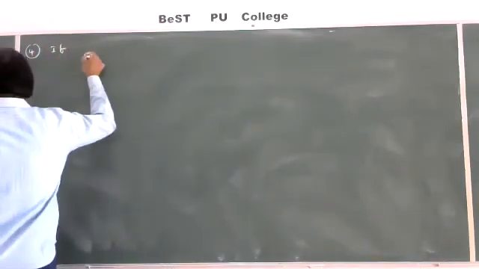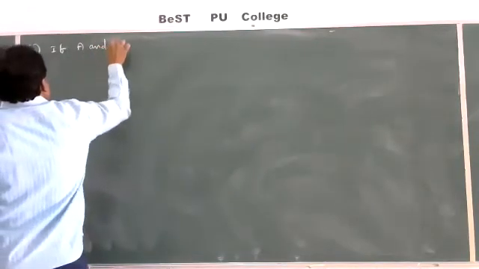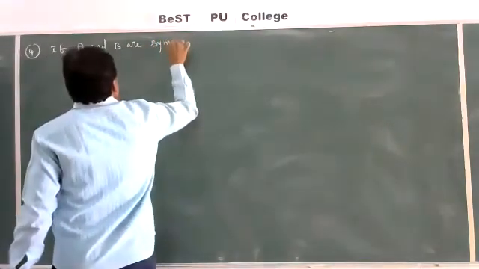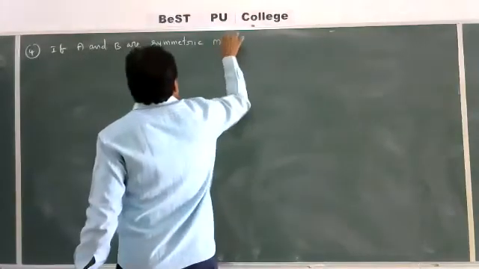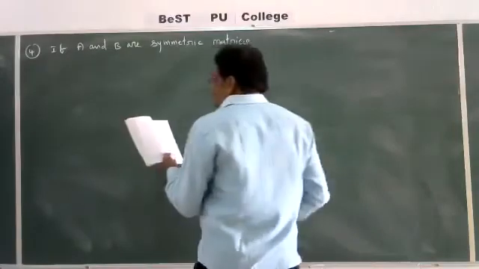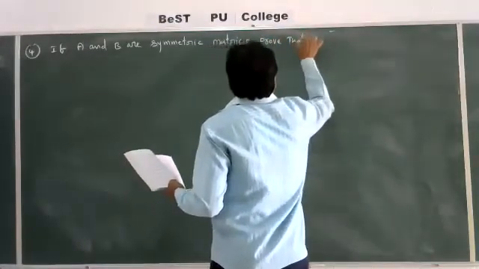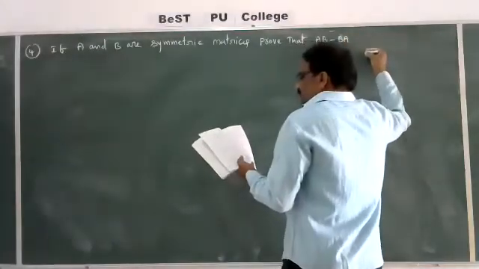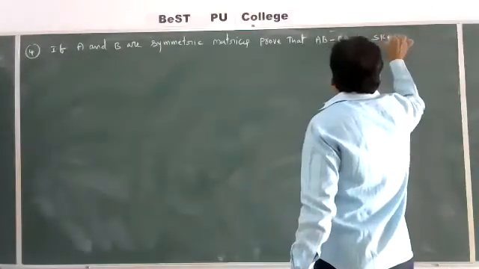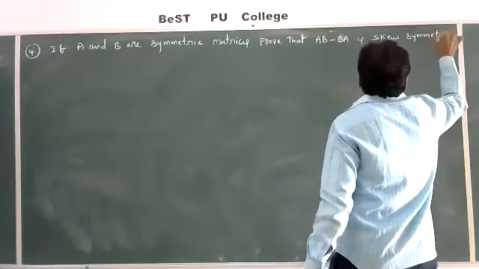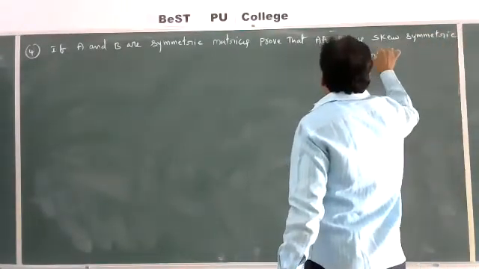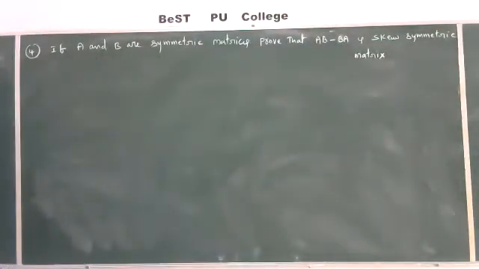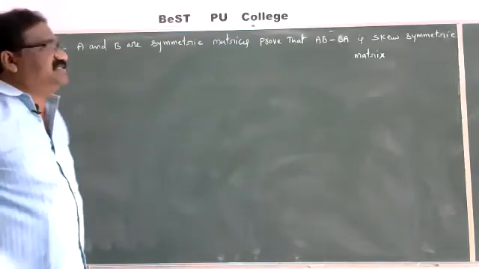Yes. Fourth problem. If A and B are symmetric matrices, prove that AB minus BA is a skew symmetric matrix.